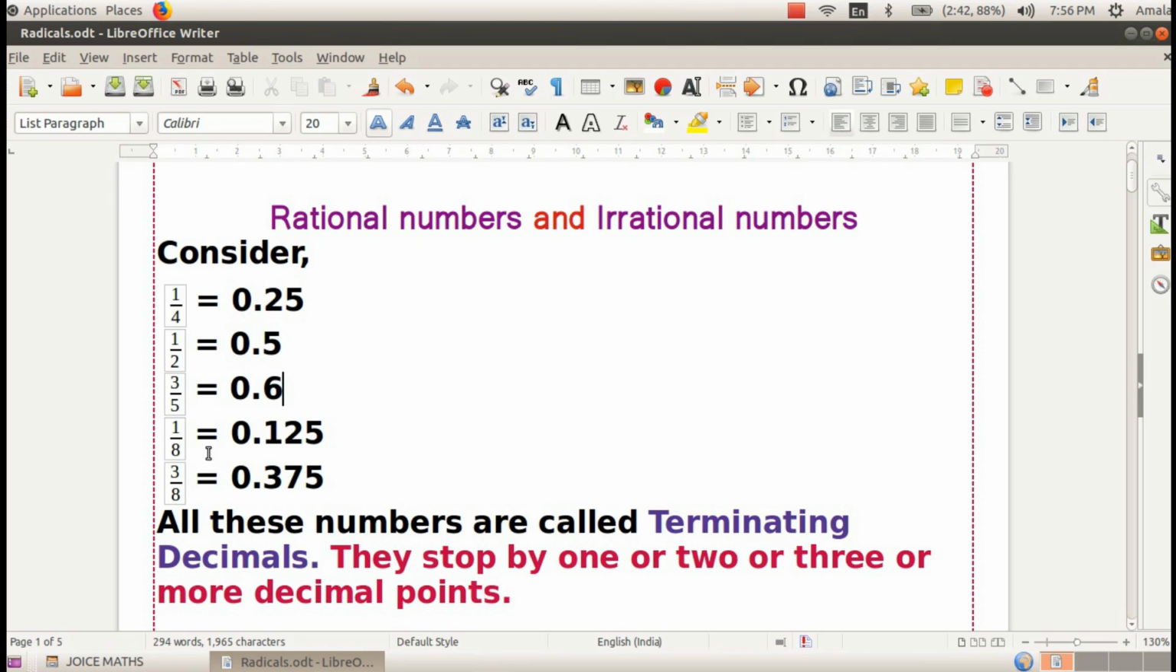They stop after 1 or 2 or 3 or more decimal places. The first one, 1 by 4, has only 2 decimal places. The second and third ones have only 1 decimal place. The fourth and fifth have 3 decimal places. So, all these numbers are called terminating decimals.